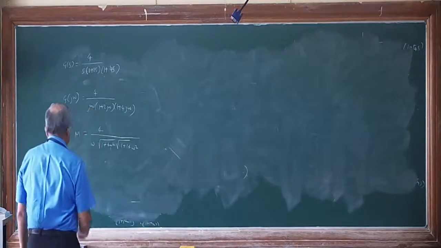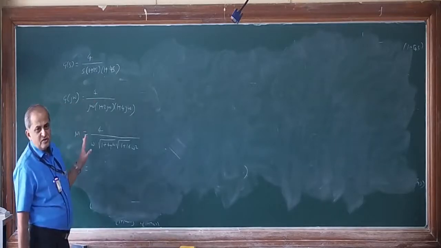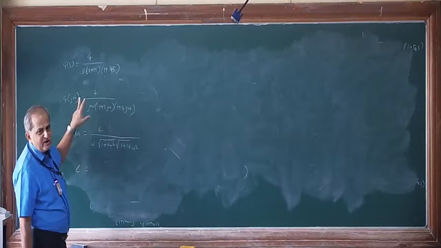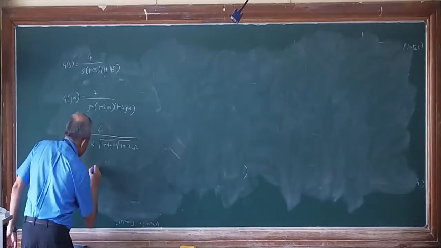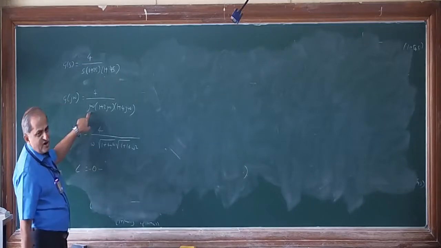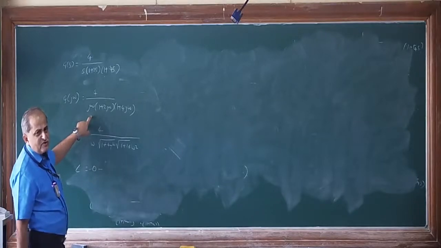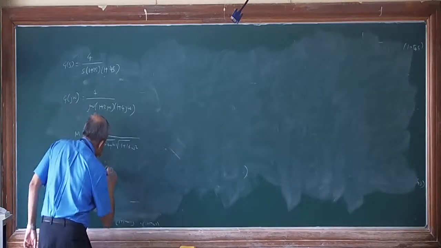Then angle. Angle of 4 is 0, because tan inverse of imaginary part divided by real part is 0. 0 divided by anything is 0 only. Tan inverse of 0 is 0. Minus, that is 0 minus. If you have a j omega here, tan inverse of imaginary part divided by real part is tan inverse of infinity, which is 90. So when there is a j omega in the denominator, it is minus 90.